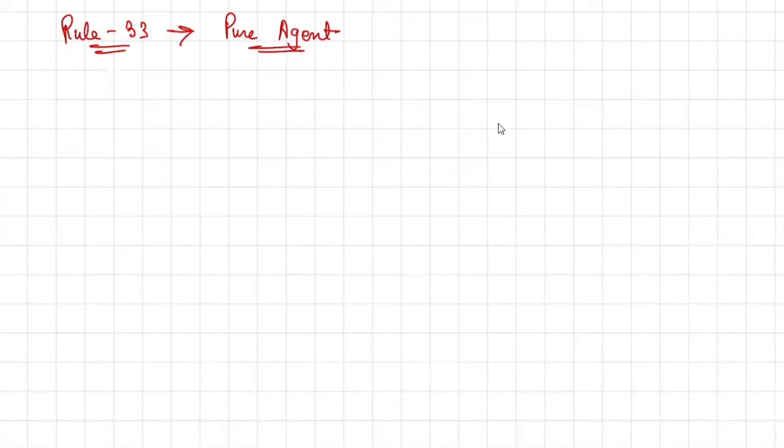Pure agent means the one who is not impure. So who is the pure agent? Pure agent is the one... Okay, let's first take an example.